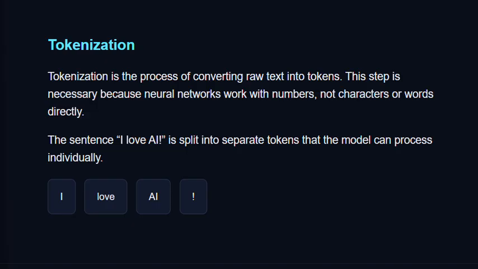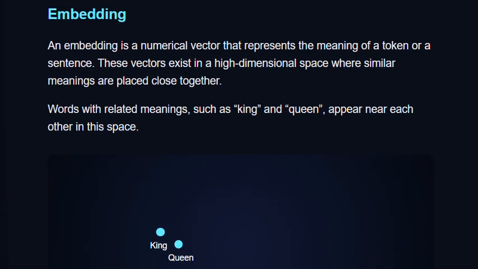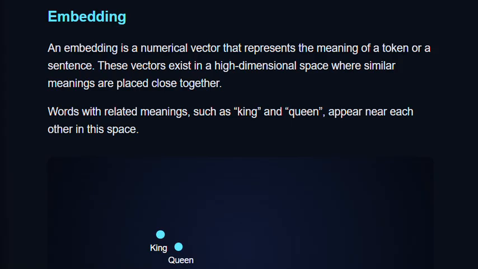Now, let's talk about embeddings. An embedding is a numerical vector that represents the meaning of a word, sentence, or document. Each token is converted into a long list of numbers, often containing hundreds or thousands of values. These numbers represent semantic meaning.